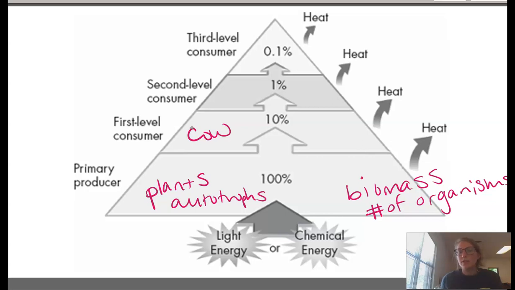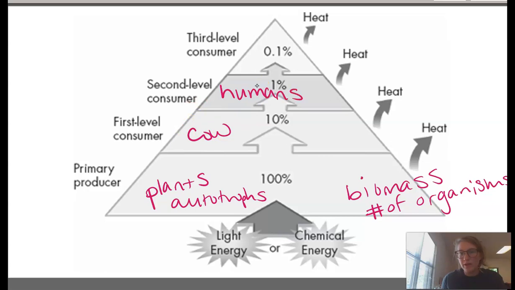There need to be more plants in order to support that many cows. So cows would be the first level consumer, and it's because they eat what is below them. If we had 100% of energy here and a whole lot of organisms, the next level is going to have a cow or cows, and they're only going to get 10%. So what eats a cow? Well, humans do.